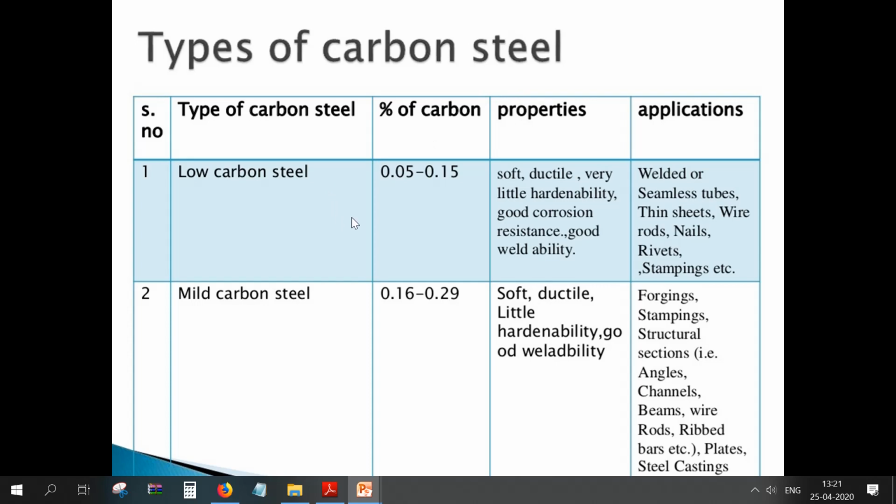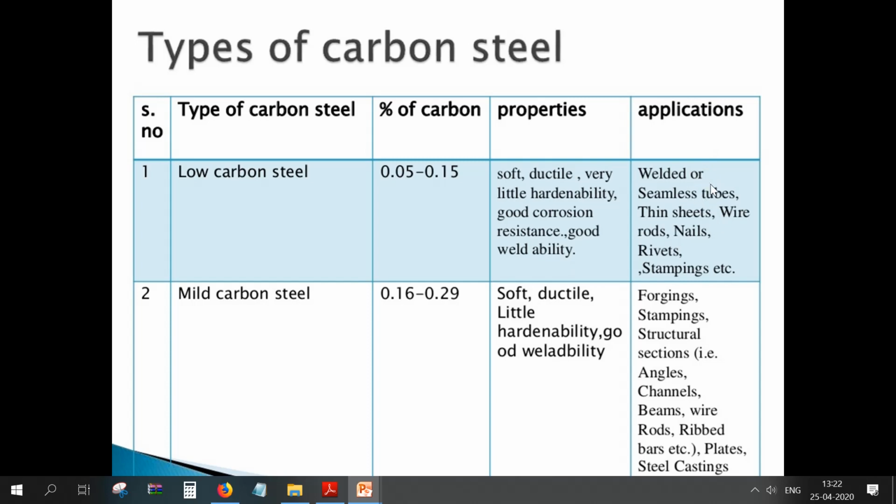We are going to show it in terms of the table. That is low carbon steel, having a carbon percentage of 0.05 to 0.15. The properties of the material are that it is very soft, ductile, has very little hardenability, good corrosion resistance, and good welding ability. So these are the applications where we are going to use low carbon steels.